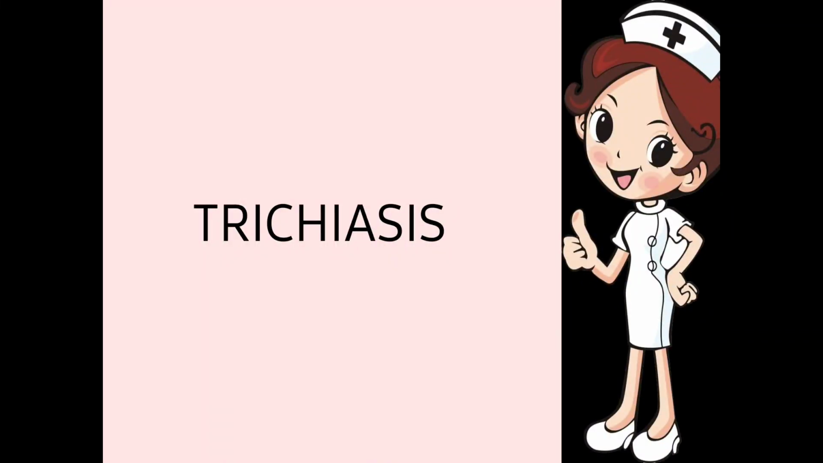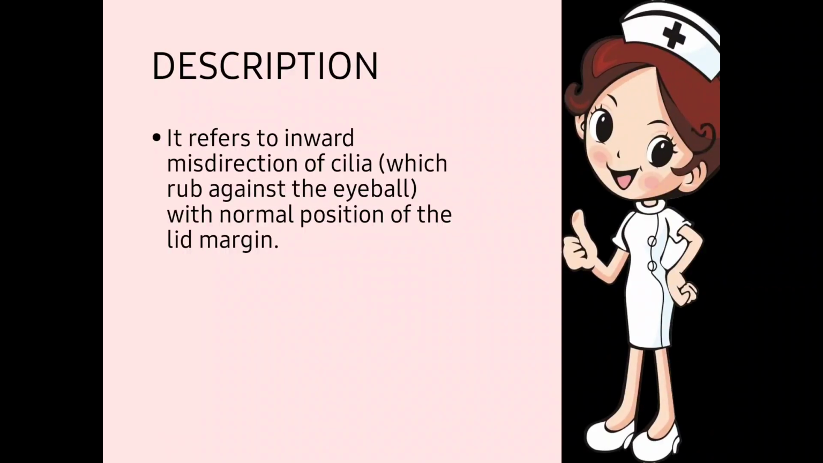Everyone. Today I am giving you information on the topic trichiasis. So let's move to its description. It refers to the inward misdirection of cilia. The word cilia means hair particles. Here we are talking about the eyelashes, which rub against the eyeball with the normal position of the lid margin.